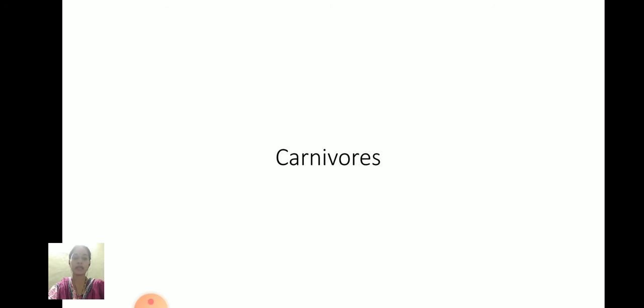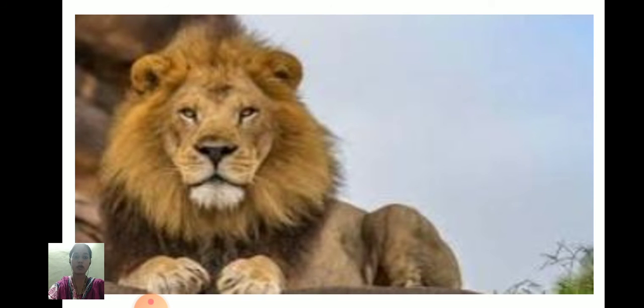Children, some animals do not eat plants. They eat other animals and are called carnivorous. These are also called flesh-eating animals. Examples: crocodile, tiger, lion, and wolf are some of the animals considered carnivores. Animals that are hunted for food are called prey. Animals that hunt other animals are called predators. Clear, children?